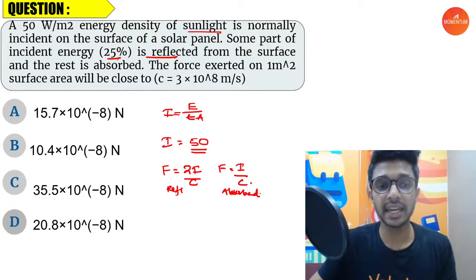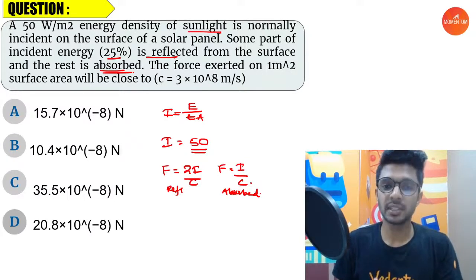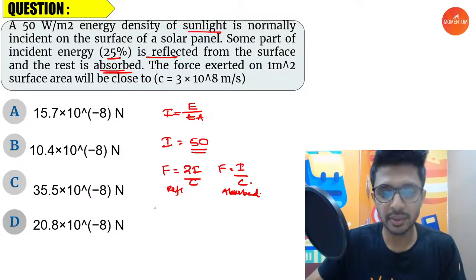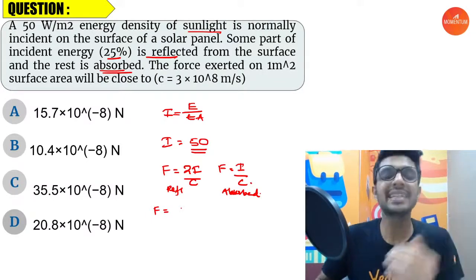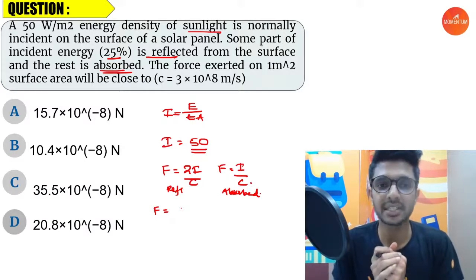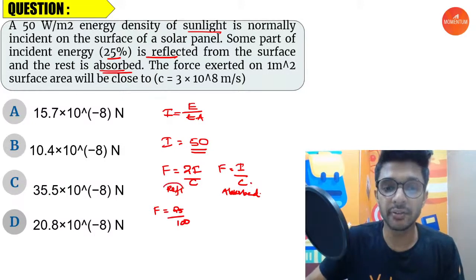So from the total I, 25% of I is reflected and the remaining 75% is absorbed. So the total force experienced, the total force exerted, how will you find this out? It's very simple. Force is equal to I by C or 2I by C. But this light which is getting incident on the solar panel, a mixture of phenomena is happening, which means 25% of the intensity is undergoing reflection. So the amount of force is 2I by C, not for the entire intensity, only 25 by 100.